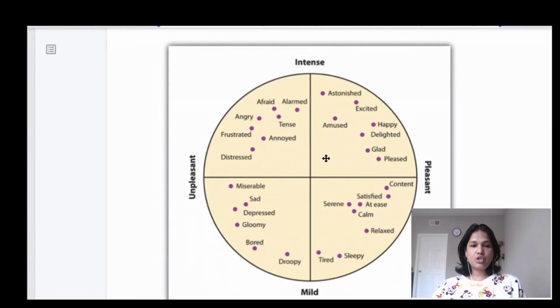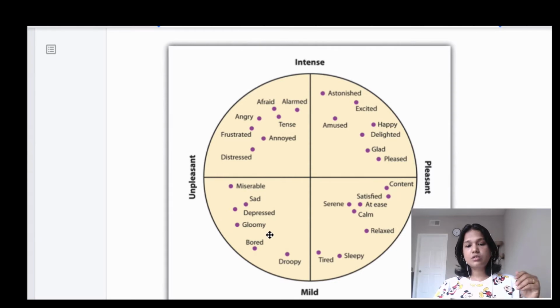And in this chart, you will see the feelings associated with both intensity, being intense and mild, pleasant and unpleasant. So when there is mild energy and an unpleasant status of mind, these are the emotions people usually experience: being sad, depressed, gloomy.